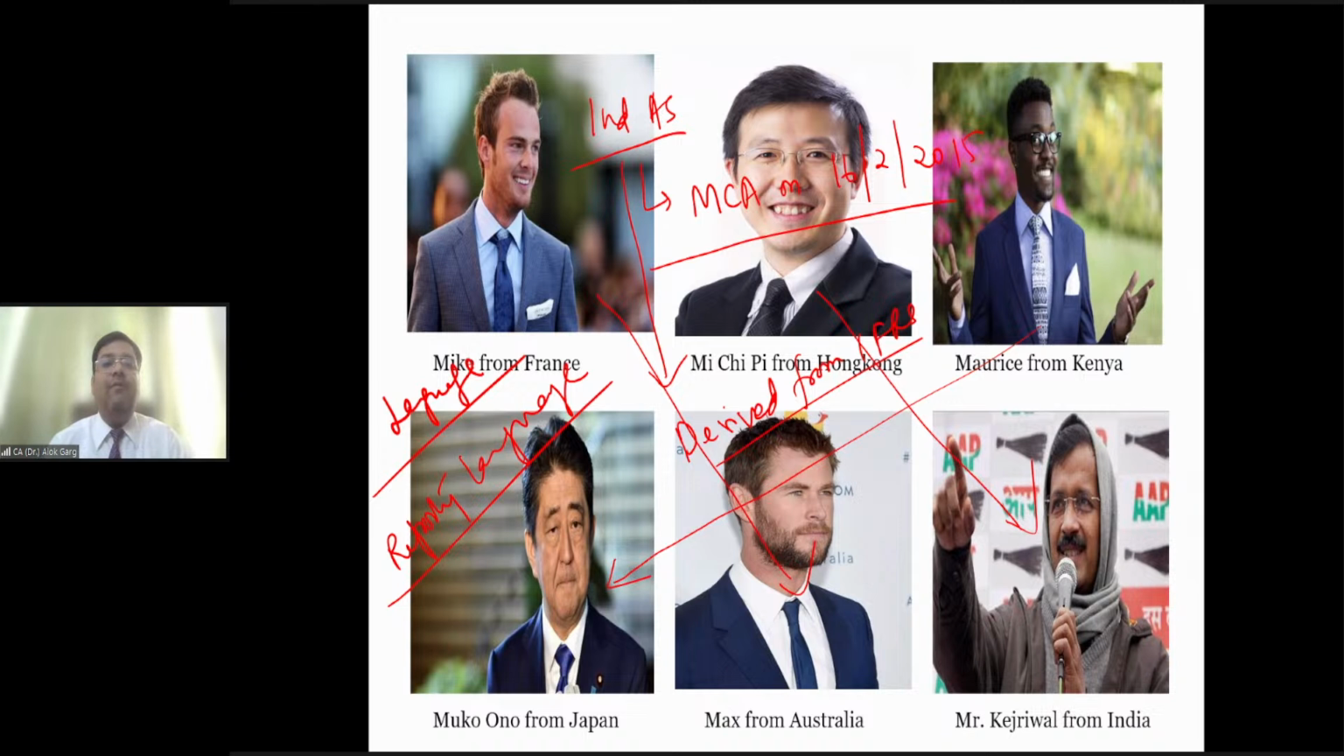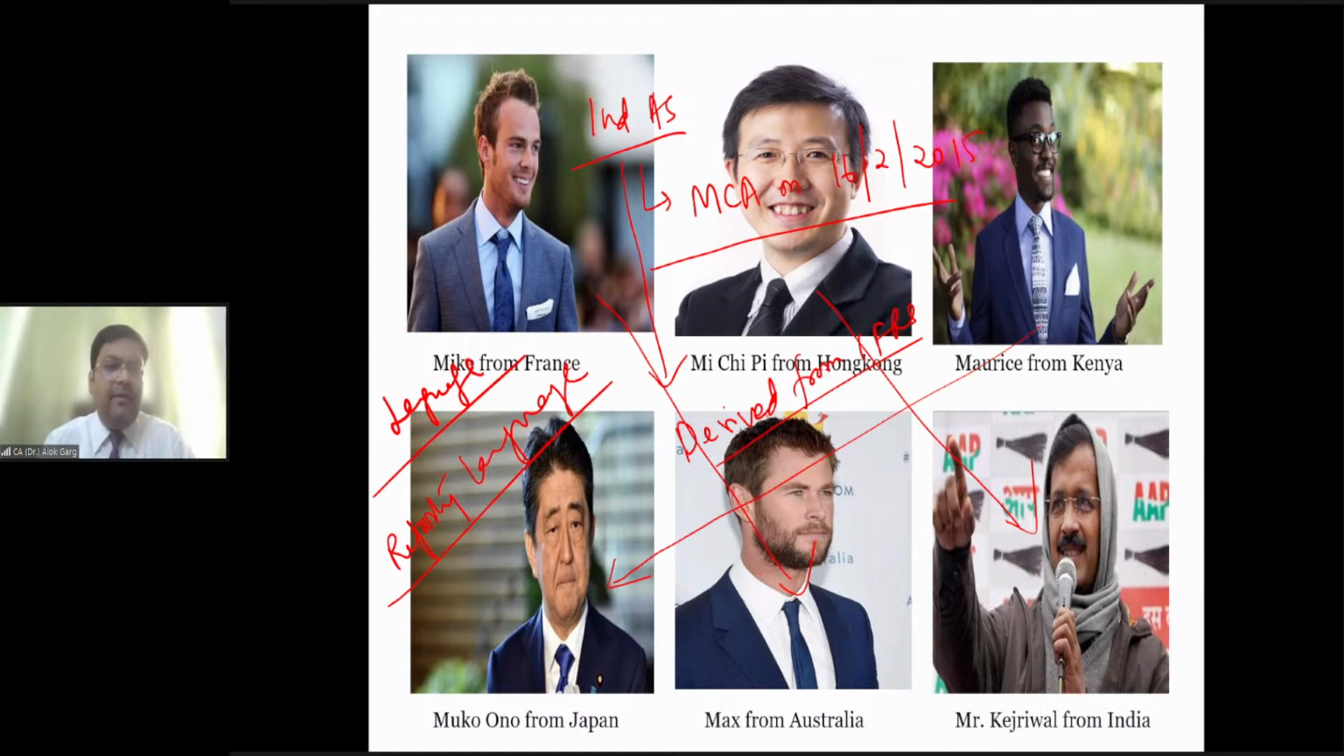IFRS. What is the full form of IFRS? You know what is the full form of IFRS? Intention for reading standard. As per Alok Garg, the full form of IFRS is intention for reading standard. But this is Alok Garg's definition. The full form of IFRS is International Financial Reporting Standards.